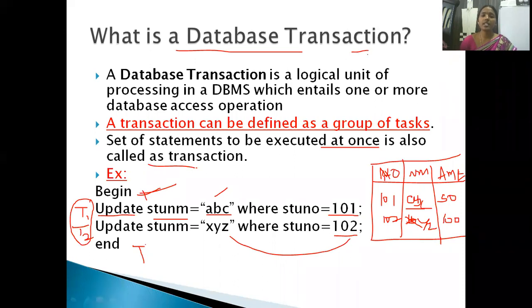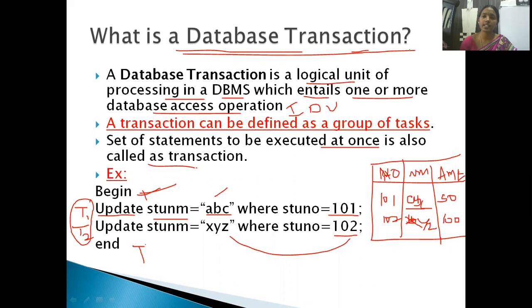Now we see the definition of a database transaction. A database transaction is a logical unit of processing in the DBMS which entails one or more database access operations. So what are the database operations? Insertion, deletion, updation, right? All these are database operations which are performed on the database data. Such a transaction is called a database transaction.